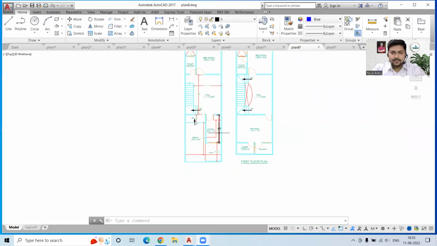So these plans are not being created by me, but the students have allowed me to work on them, so I'm just using their work. Okay, now I was discussing the eighth plan. So I'm just going to share my screen. Okay, so the eighth plan is this one.